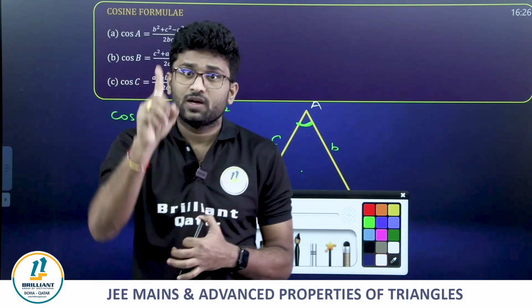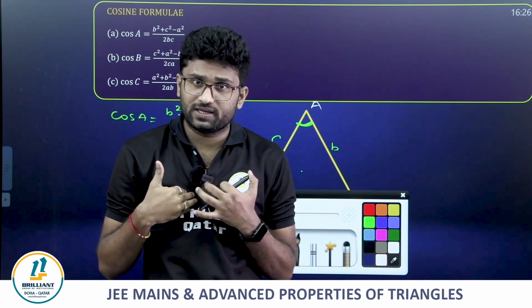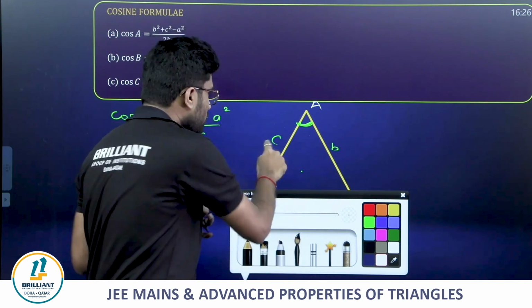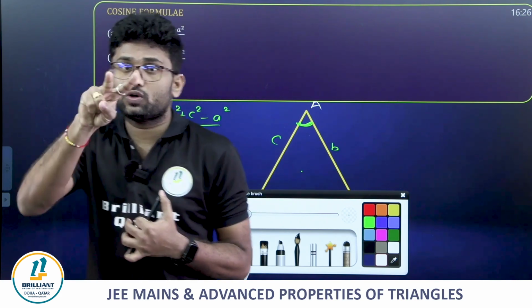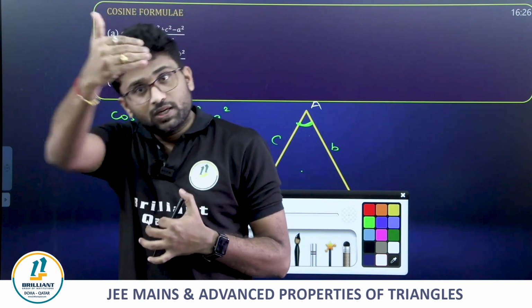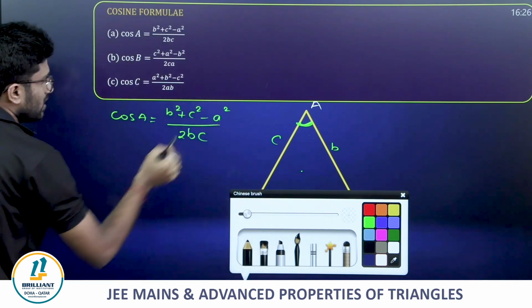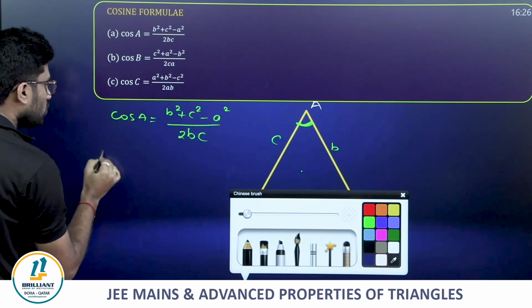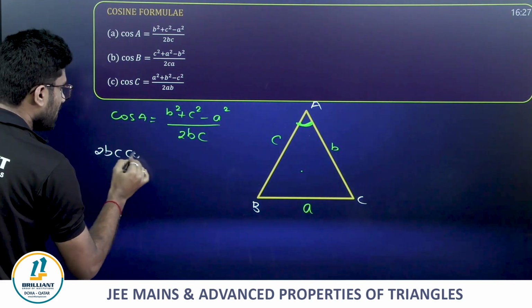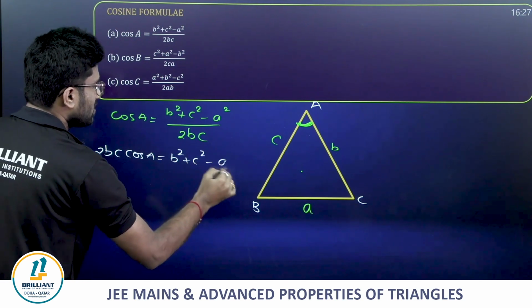One is when you know three sides, to know the corresponding angles, we get it. Next, when you know two sides and the included angle, to get the corresponding third side, we use cosine rule. How do we use it? See, imagine we know b, c and angle A. That means 2bc cos A is equal to b square plus c square minus a square.